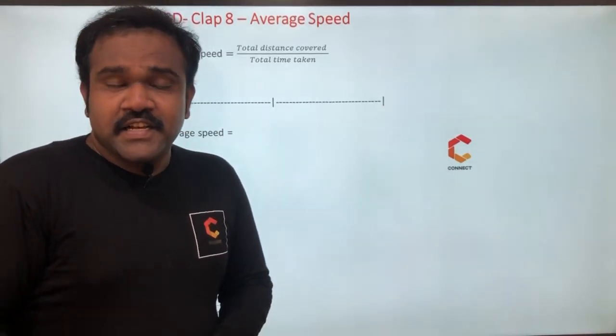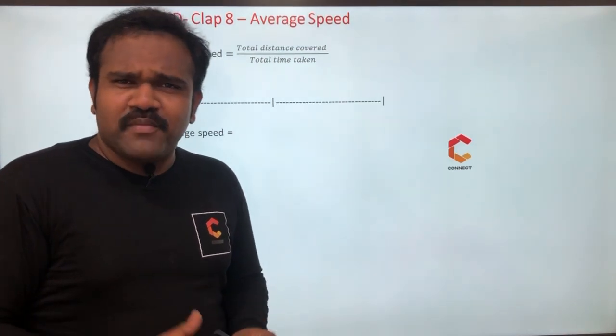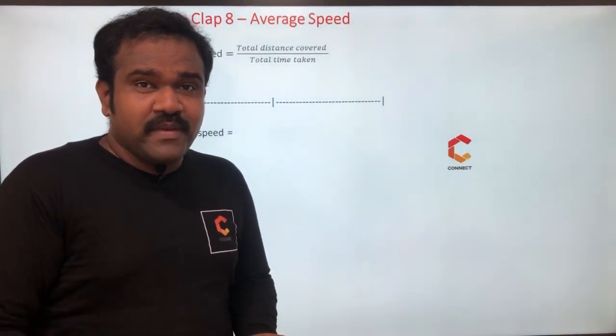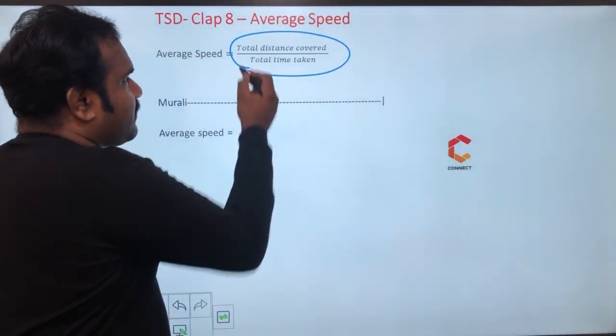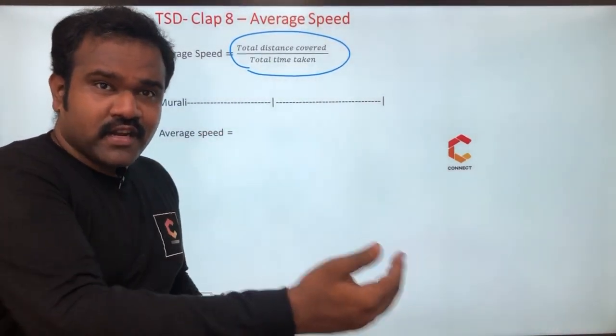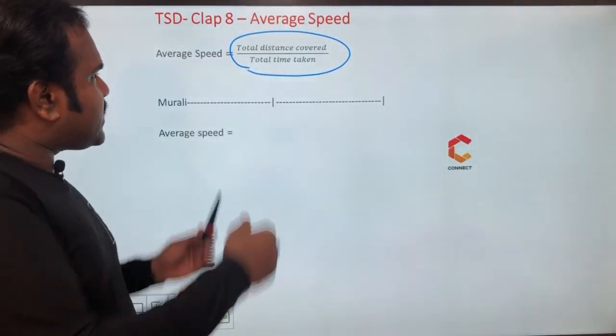Hi guys, so in this video there is a fantastic topic called average speed. Normally speed is equal to distance by time, but what about average speed? If it is going to be average speed, then you have to say total distance by total time taken. What is the total distance covered? Check it out. And what is the total time taken? Check it out. Just divide these two things, you will get average speed.